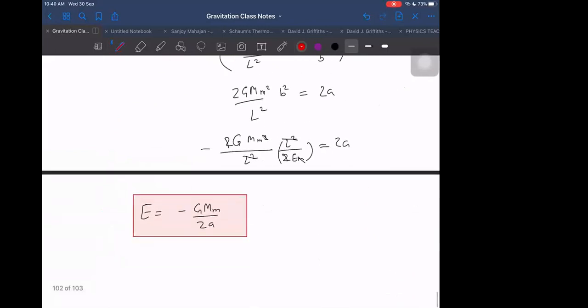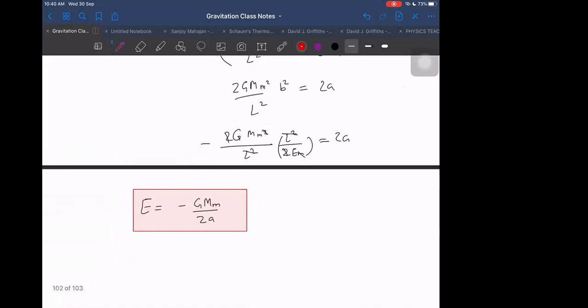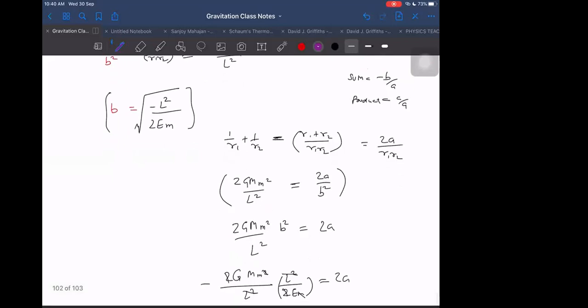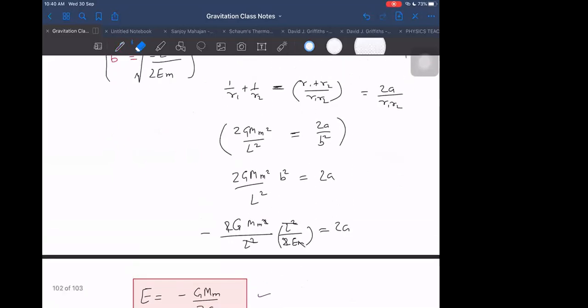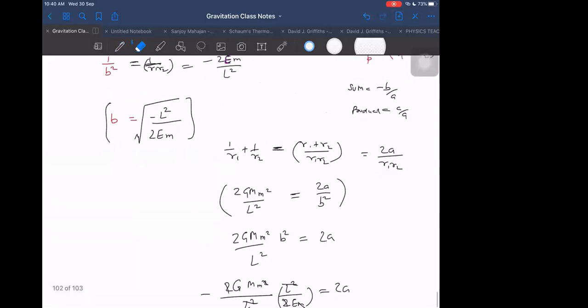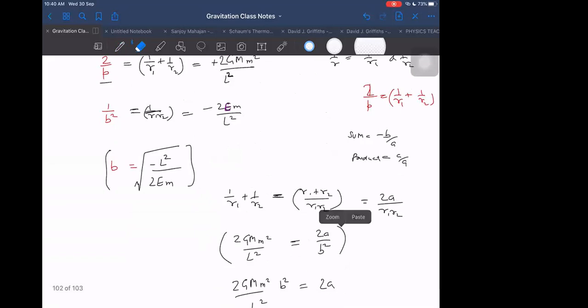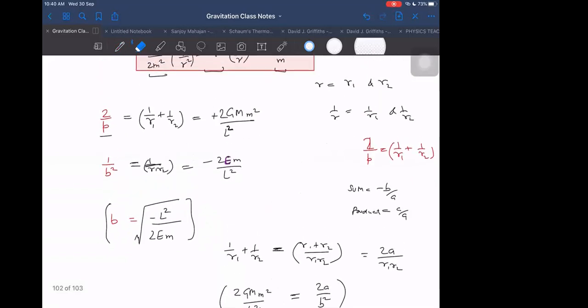Anyway, next is L. Can we get L also? I think we can get L also now. How can we get L? E we know here now. Still, is L obtainable or not? Let me see once. In terms of R1, R2 we know L, but I think for L we need eccentricity also, it seems. Or can we do without eccentricity? Eccentricity is required because of it being in terms of B. For L we need that, I think.